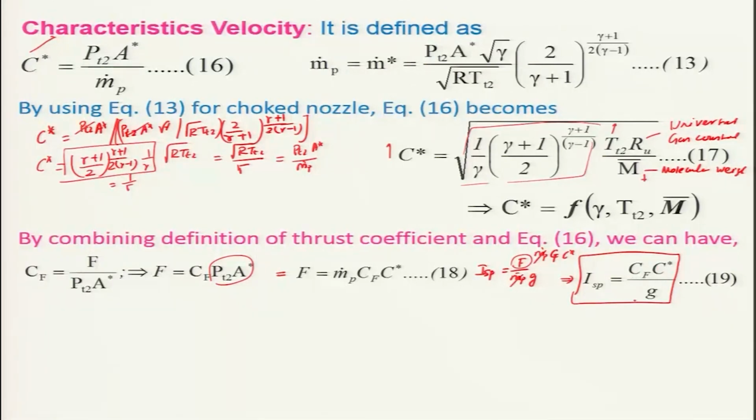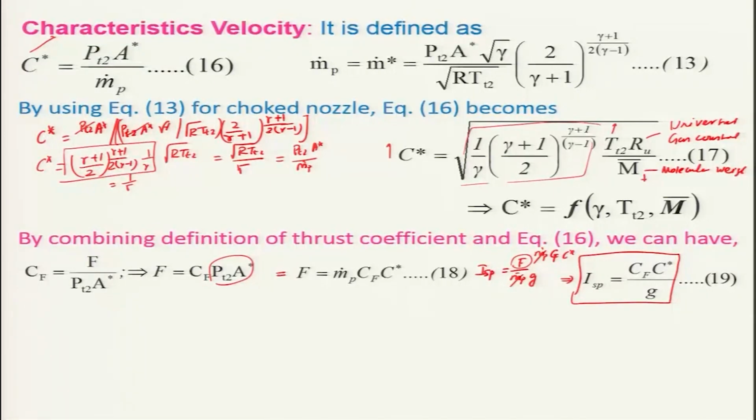As I told earlier, the thrust coefficient indicates the performance of a nozzle, and the C star indicates the performance of a combustion chamber or the thrust chamber.